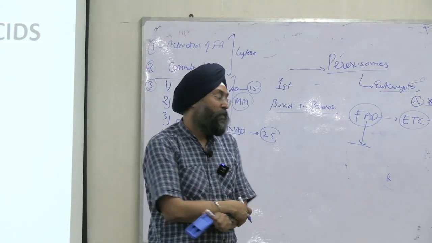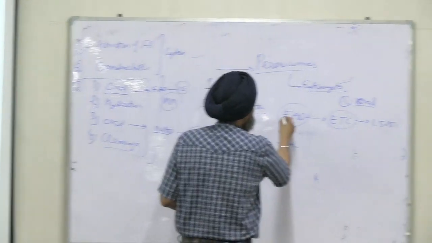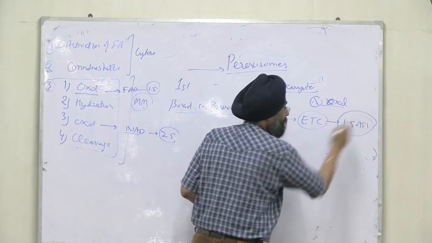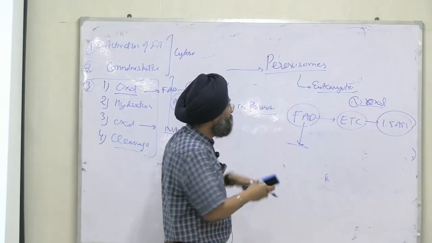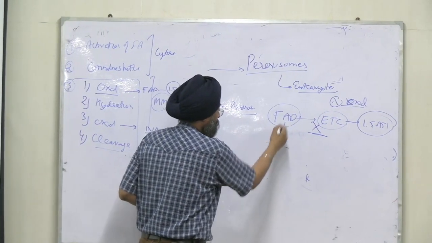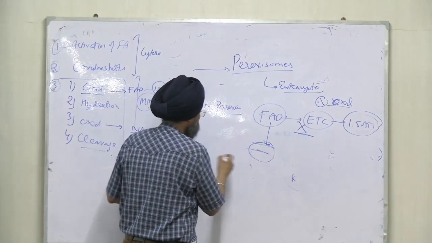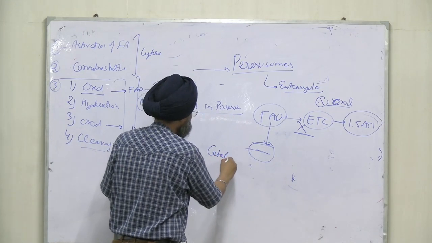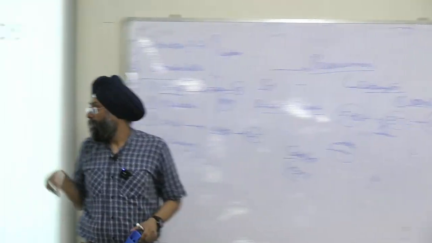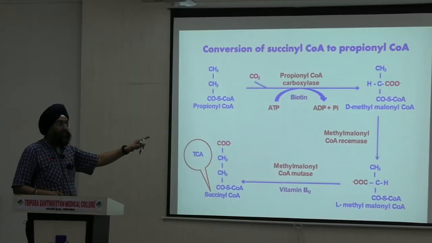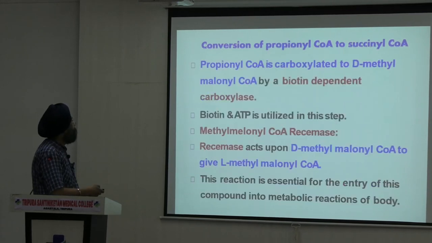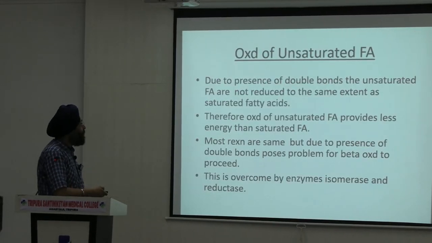Anybody, what will happen? Normally FAD via reducing equivalents will enter the ETC and will produce 1.5 ATP, right? But in peroxisomes, this step is not done. So FAD will use the reaction of catalase and will produce hydrogen peroxide. How? I will show you the steps. This is our chain. We discussed it, right? Now, unsaturated fatty acids we have done.